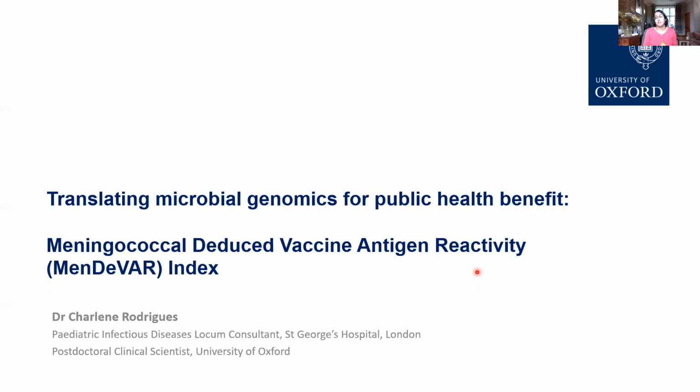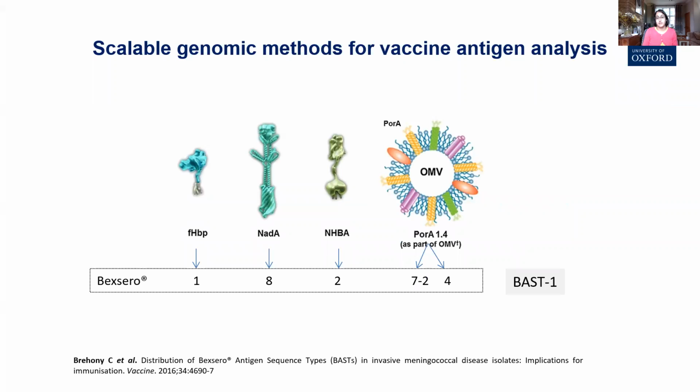I've been working to translate microbial genomics for public health benefit using the MenDeVar index. This work started over 5 years ago when the 4C-MenB vaccine was introduced into the UK infant immunisation schedule, with outstanding questions about the genetic diversity of the proteins contained in the vaccine, methods by which to analyse these, and the relevance and implications of this diversity.